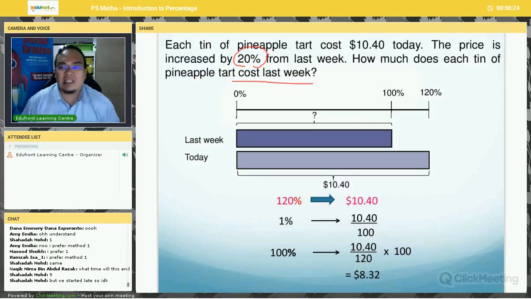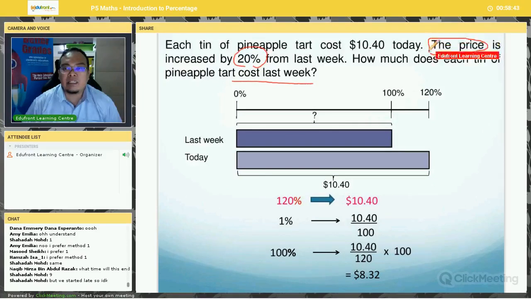So this is a slight twist to the question. So take note now, you must read very carefully the clues given to you. Each tin of pineapple tart costs $10.40 today. And the price, now what does the price mean?